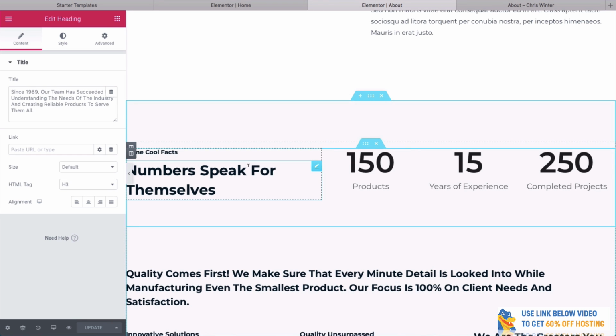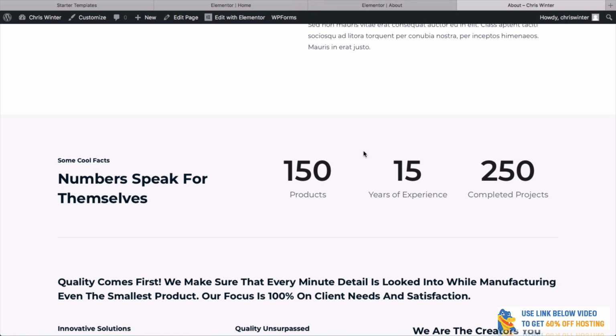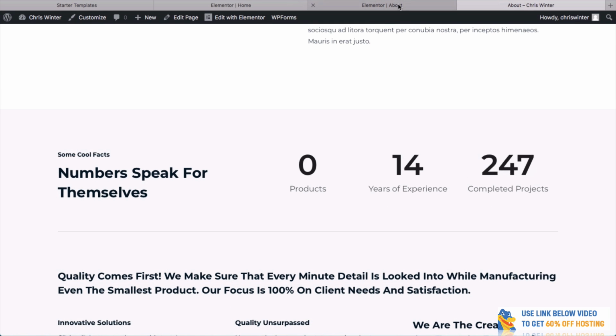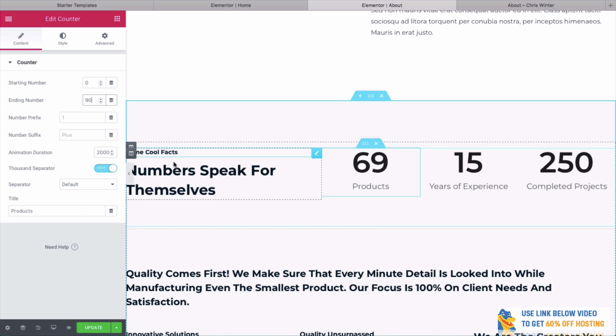We can edit this. So what would we like to do here? Something like how many haircuts we've done. Let's do this. So all we need to do is have the starting number. So let's go to 0 and let's go, how many haircuts would we do a year? Probably 1,200, something like that. And if we update this and take a look, this number here should go to 1,200. Oh, didn't just yet. Maybe it was too high. Let's go to 100. Well, yeah, there you go. There's a limit on the actual numbers. So we'll go with something like 90 haircuts a week, something like that.